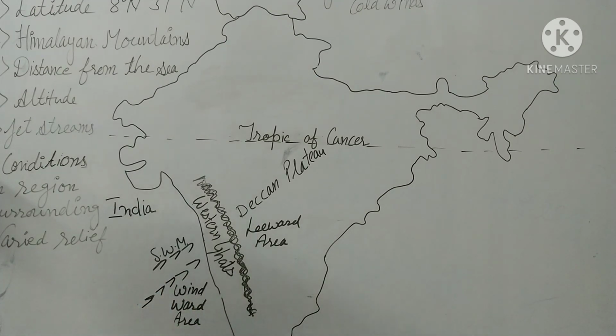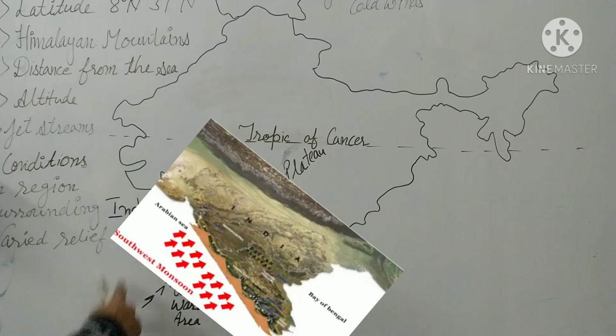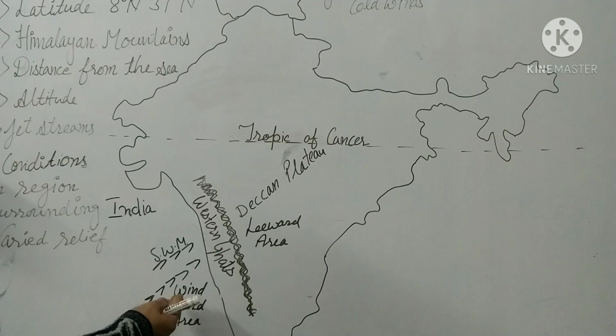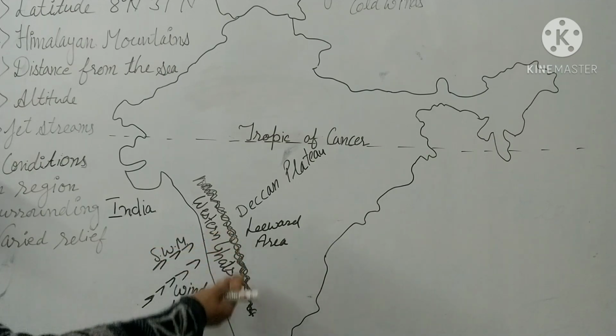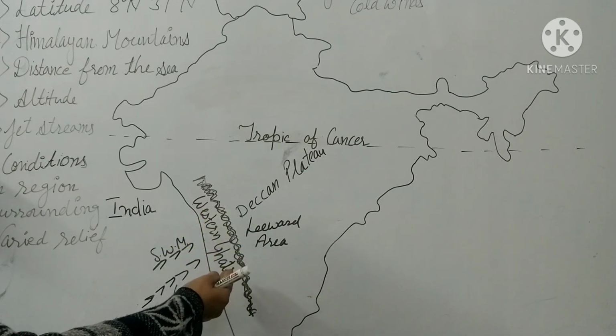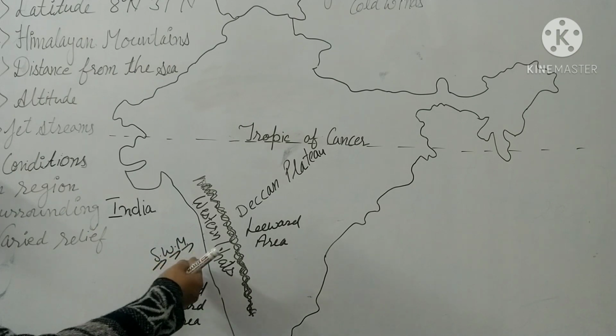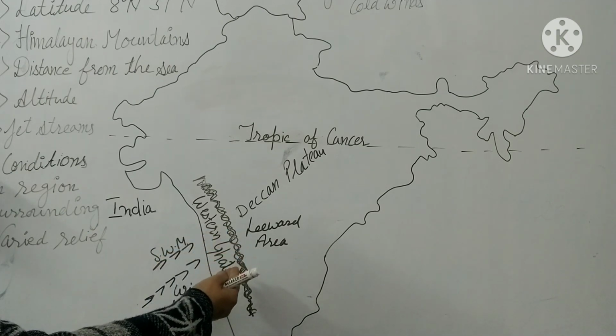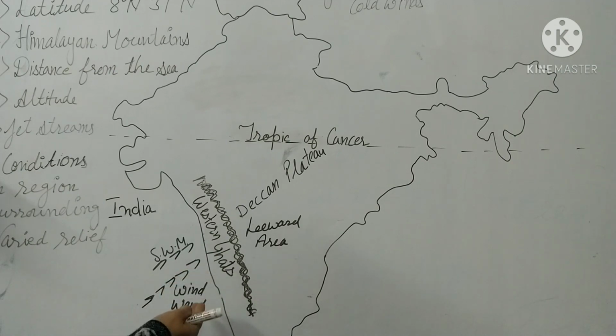The next is varied relief. Relief plays an important role in the climate conditions of India. The Western Ghats get very heavy rainfall on the western side because they stand in the way of the southwest monsoon, the winds which come from the Arabian Sea. When winds start from the Arabian Sea, they gather all the moisture, and when they try to cross the Western Ghats, they strike them. It is like a wall, and the monsoon sheds all its moisture there.